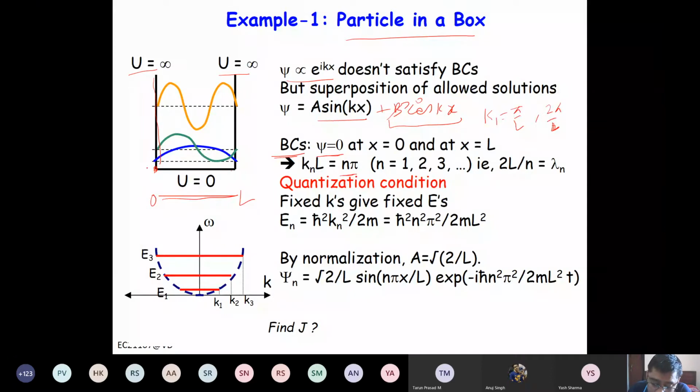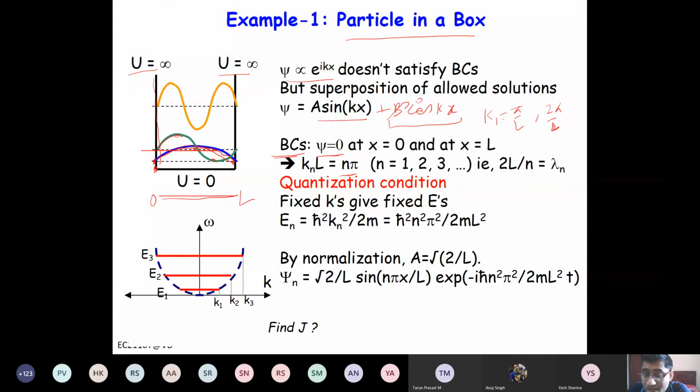So for n equal to 1, you will get a half wave here, right? So nodes are at the two ends, and maximum is at half length. For n equal to 2, you will get one positive peak here, one negative peak here, and nodes at the two ends. And interestingly, you also get a node in the middle, right?